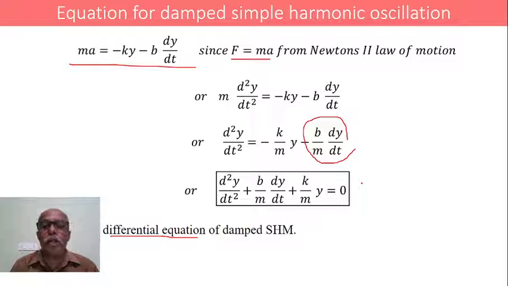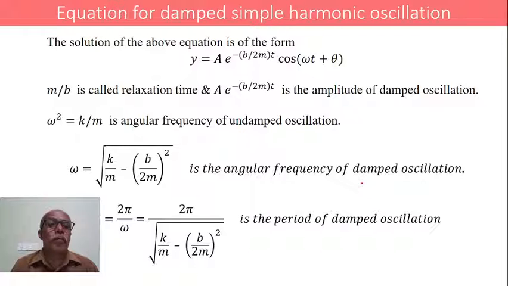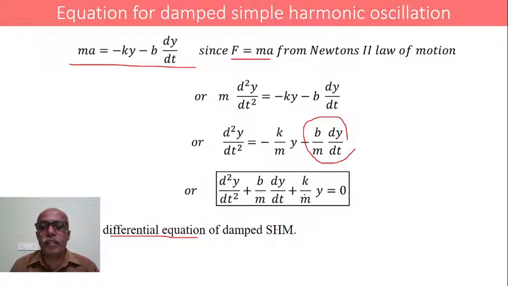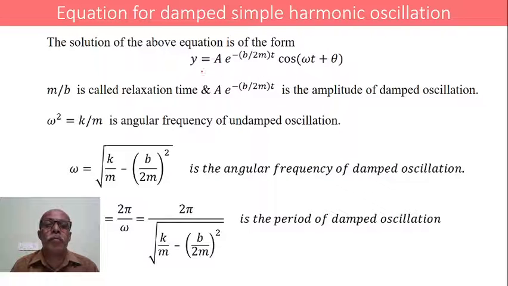Now, the solution of this equation will be in the form y equals a exponential minus b by 2m into t, into cos of omega t plus theta.